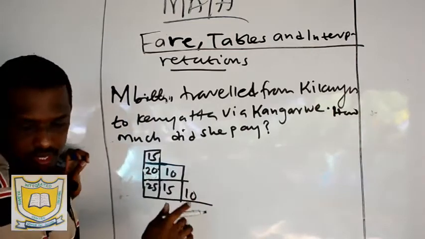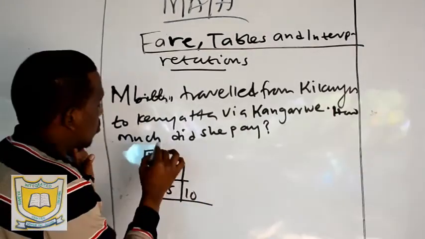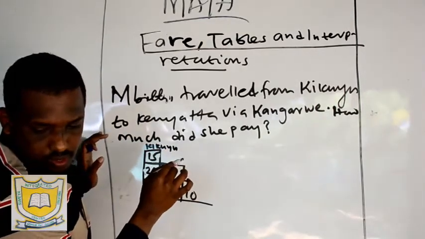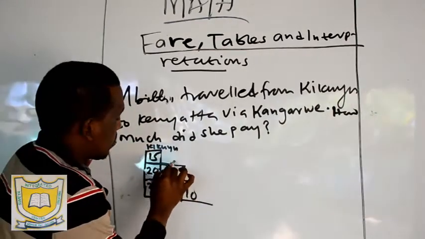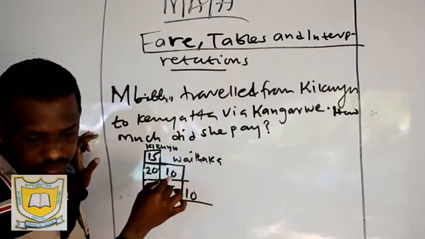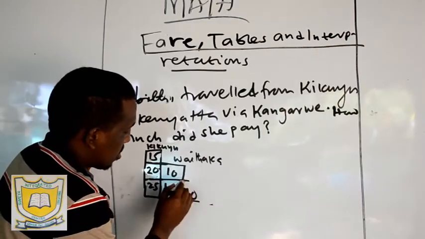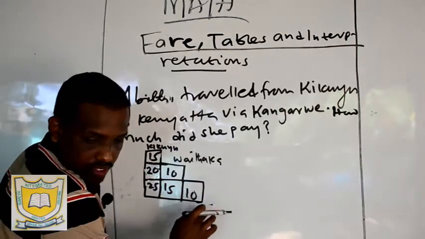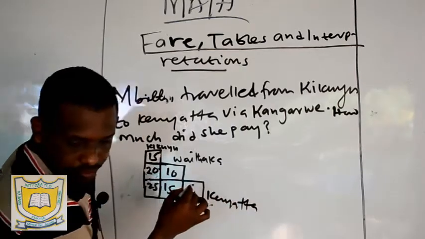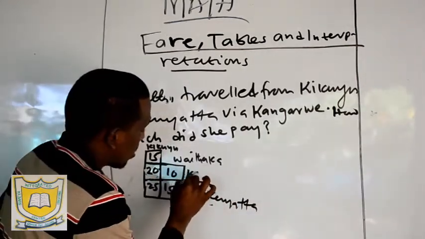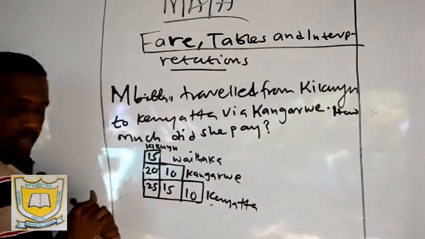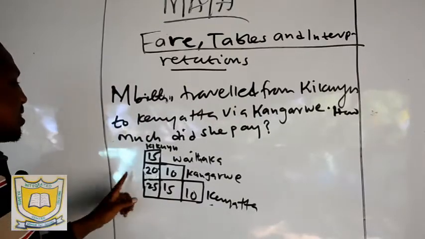Then you are told here is Kangarwe, here is Kikuyu, Waithaka, here we have Kenyatta, and here we have Kangarwe. Now, we have this fare table.